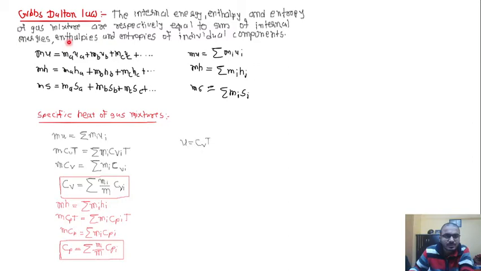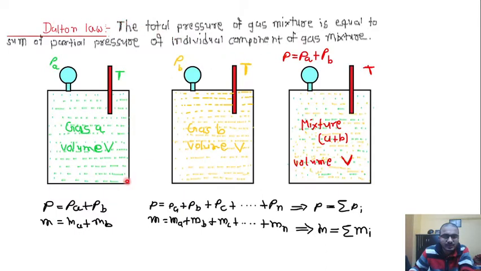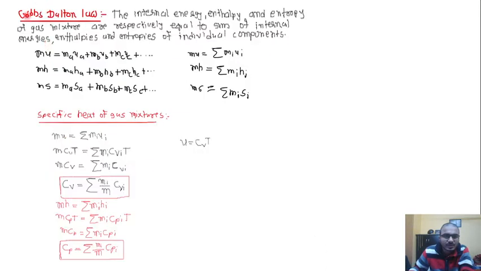Now the next is the Gibbs-Dalton law. This is a modification and further generalization of Dalton's law. In Dalton's law we had a summation of pressure, and Gibbs has modified this towards summation of internal energy, enthalpy and entropy. The Gibbs-Dalton law states that the internal energy, enthalpy and entropy of gas mixtures are respectively equal to the sum of the internal energies, enthalpies and entropies of the individual components.